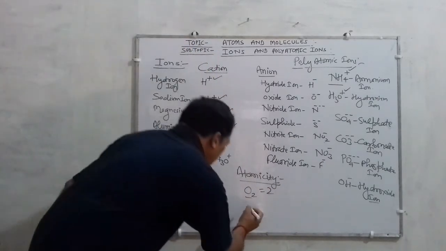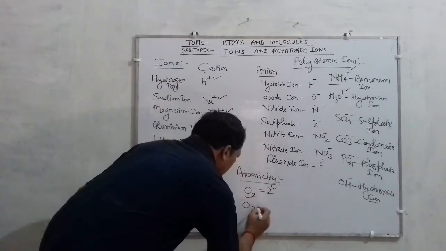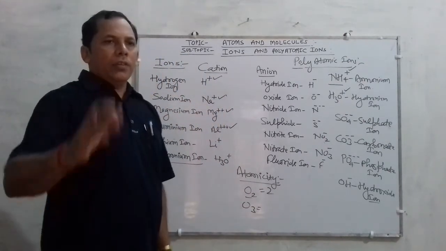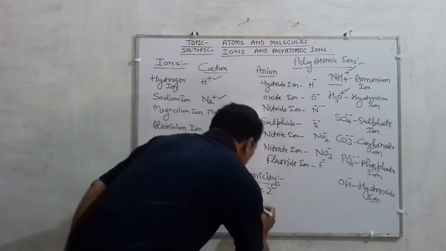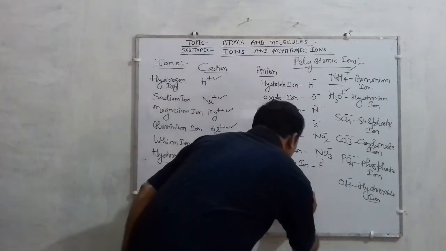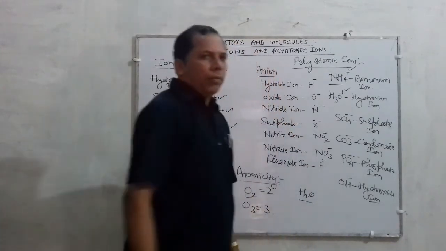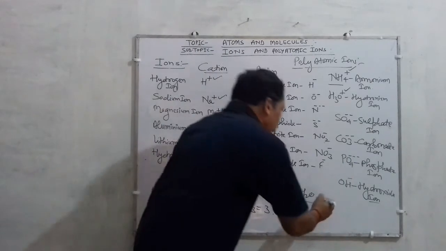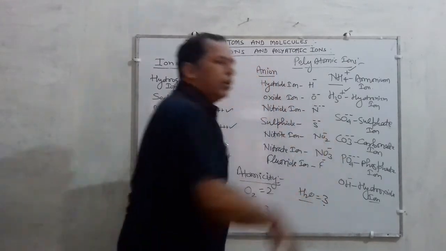Okay. Similarly, suppose we write O3. O3 means ozone. Ozone is formed by the combination of 3 oxygen atoms. So its atomicity is 3. Similarly, water, H2O. This is formed by the combination of 2 hydrogen atoms and 1 oxygen atom. So its atomicity is 3.